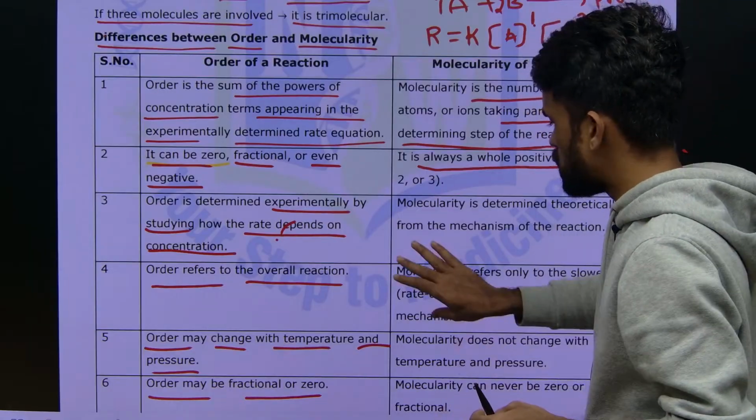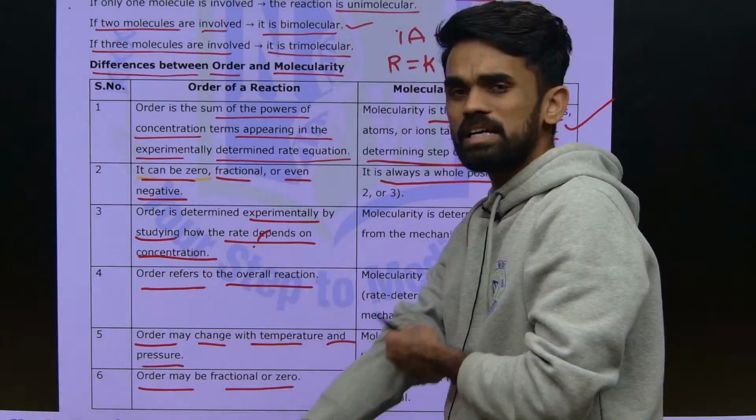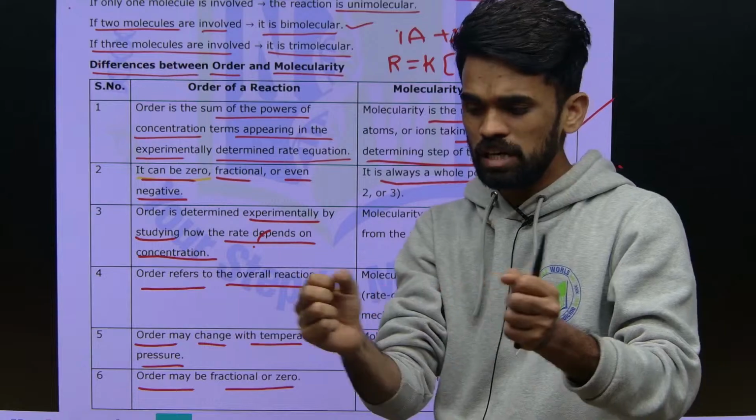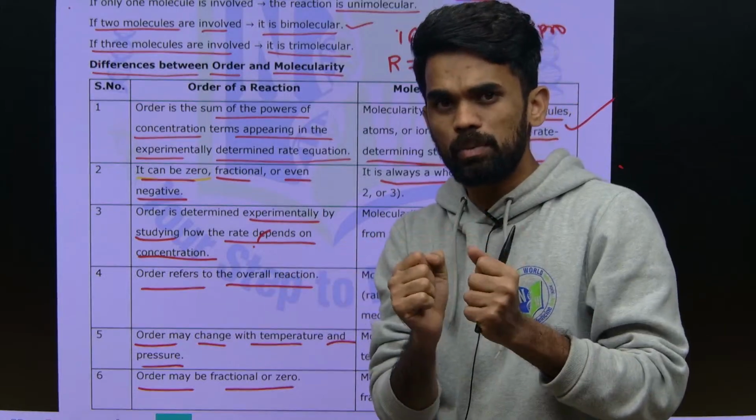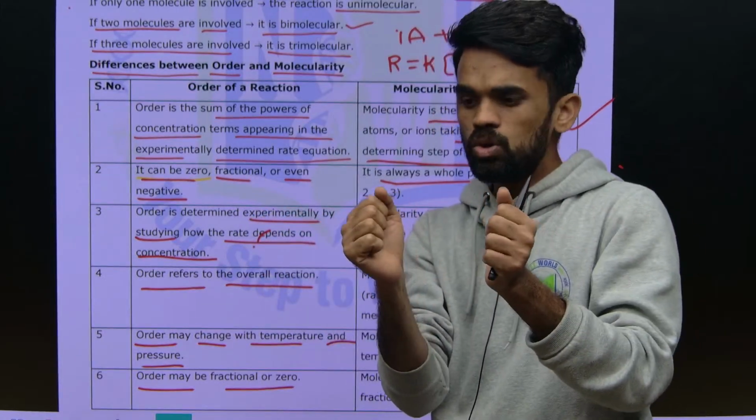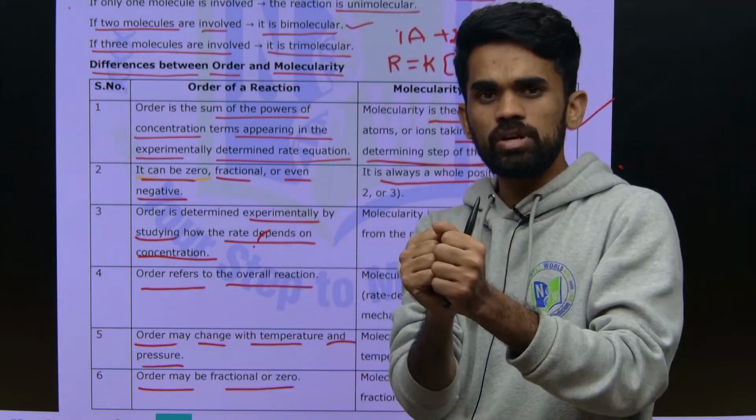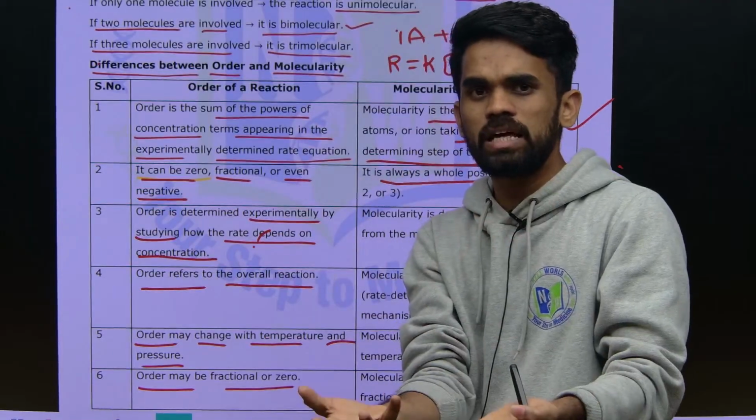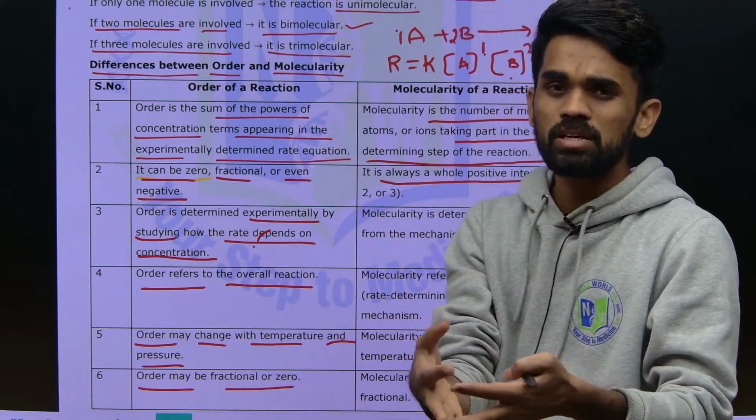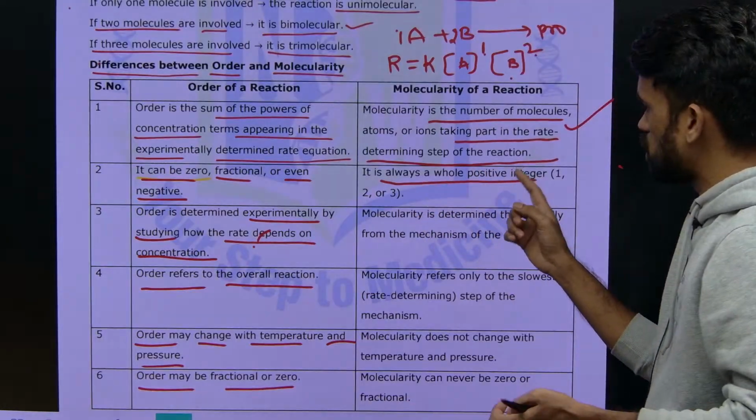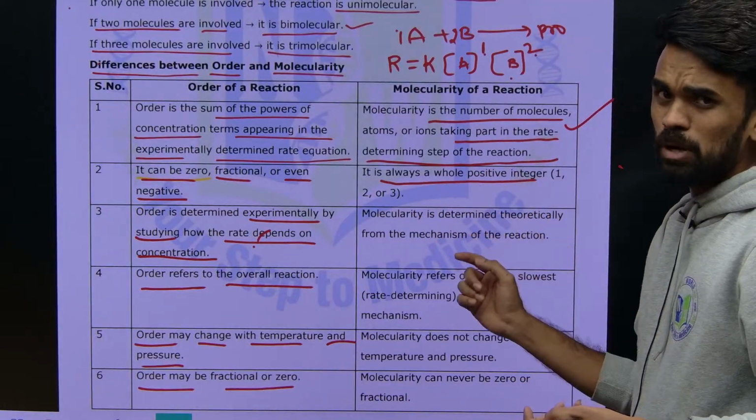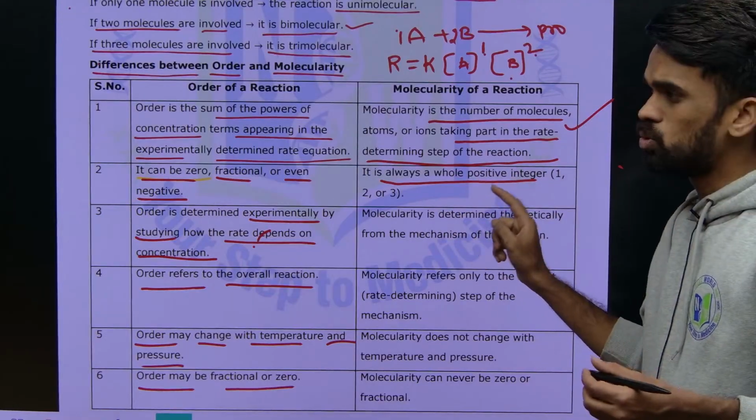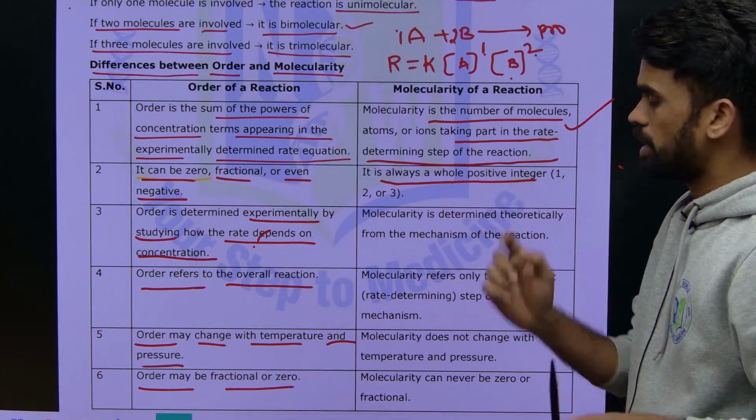Why can it not be 0 or negative? Molecularity is nothing but the number of molecules colliding in the rate determining step. If there is no molecule colliding in the rate determining step, no collision means no reaction initiation, so there is no reaction taking place and therefore no product formation. That's why molecularity cannot be 0. So molecularity will always be a positive integer, 1, 2, 3 like that only.